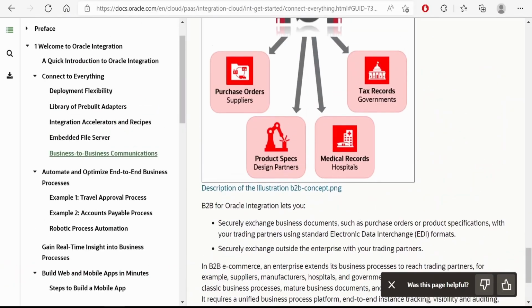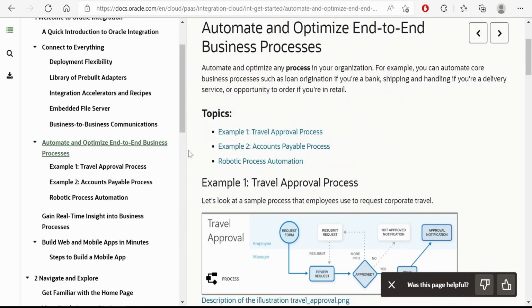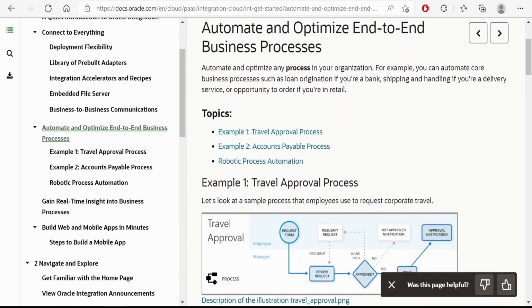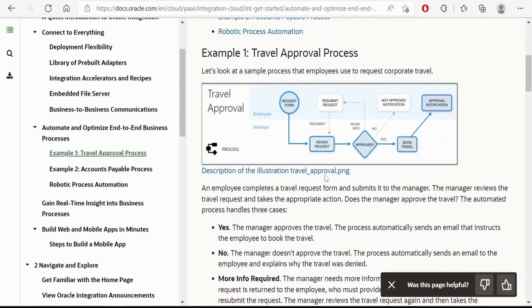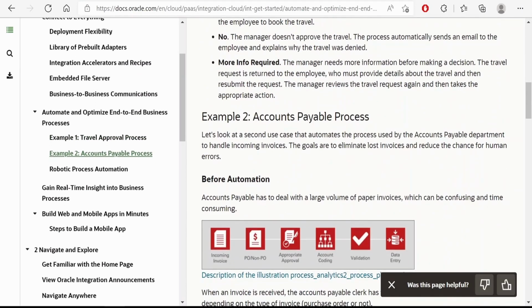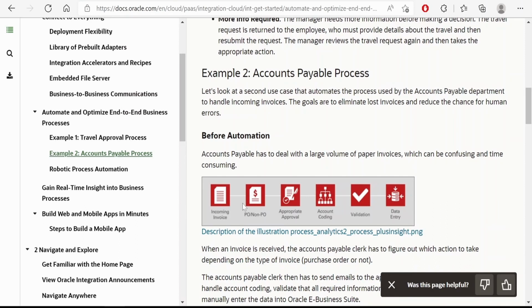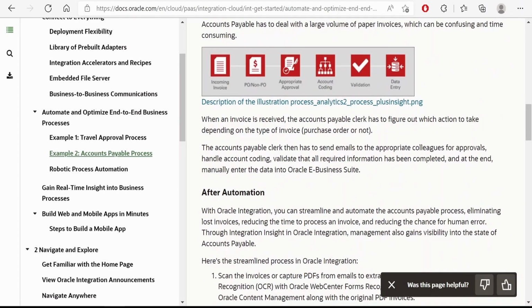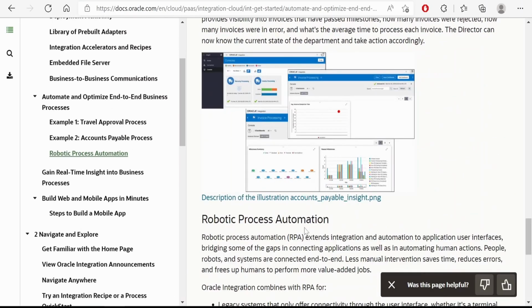You can have a look at this documentation page to learn more on how Oracle Integration connects with everything. Coming to automate and optimize end-to-end businesses, here at a high level, it shows how we can automate business processes like leave or travel approval, or the accounts payable process, like an incoming invoice, PO or non-PO, where appropriate approval is needed. Then we can make a decision, do the validation, and finally push the data for data entry. That is with the combination of processes and integrations, we can do this.